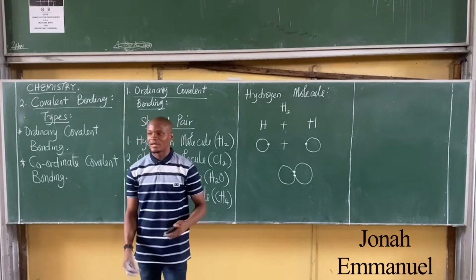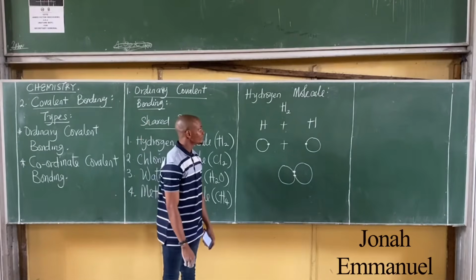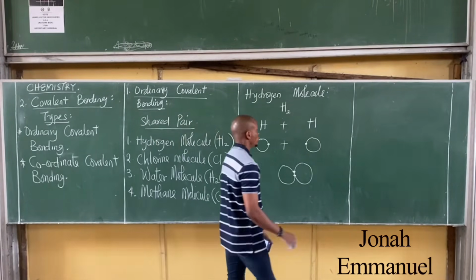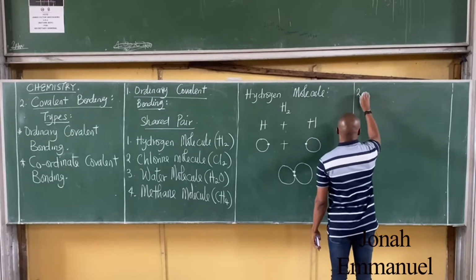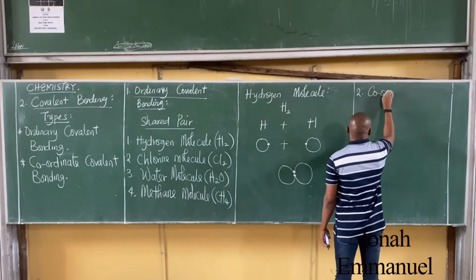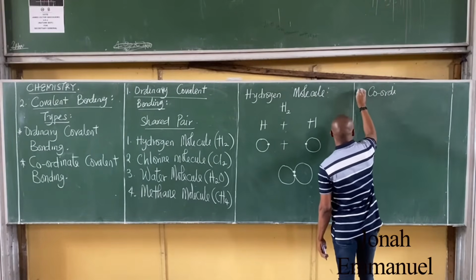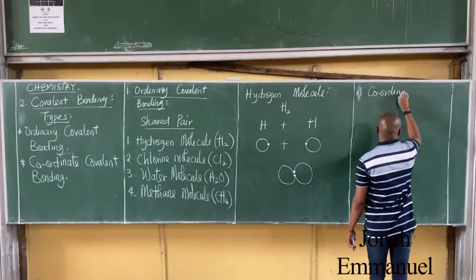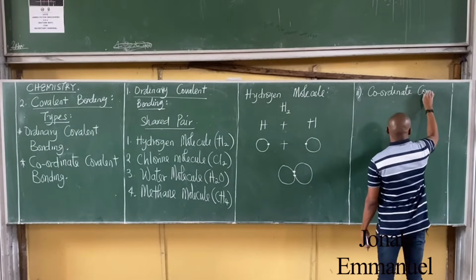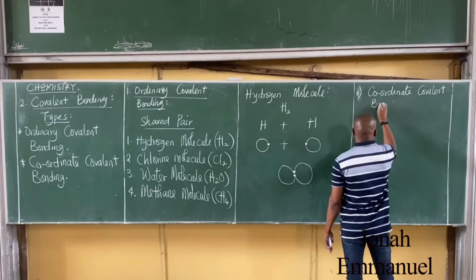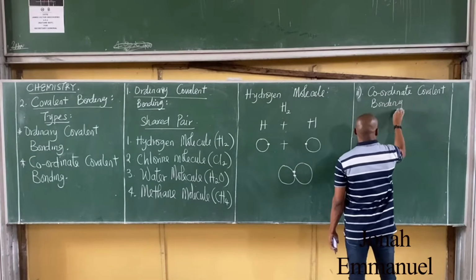This is the last one. See if you can do one or two fast questions. Number two is coordinate covalent bonding.